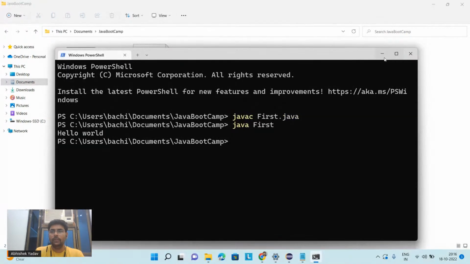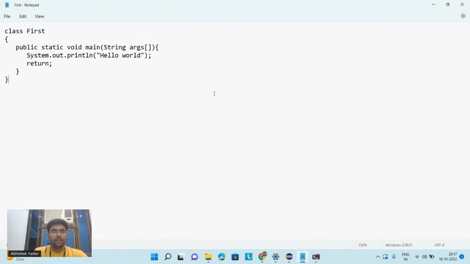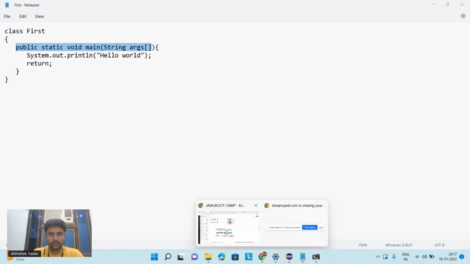So here we have this prototype, that is public static void main. Let's break down this prototype, and let's understand what is the meaning of this prototype and why this prototype is an entry point. So what happened, guys? Let me share my notes here.